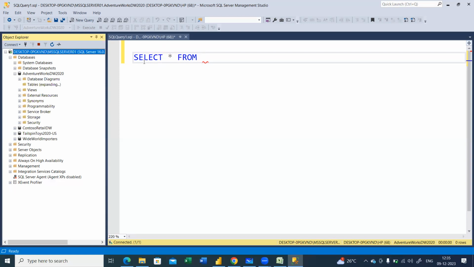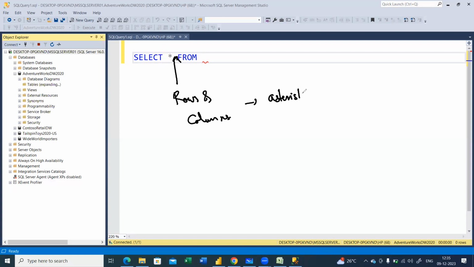So what does star mean here? It means that you are getting all the rows and columns of the particular table. It is an asterisk symbol, where it means all the rows and columns. Select all the rows and columns. Clear with it? That is what we are doing here. As of now it's expanding.